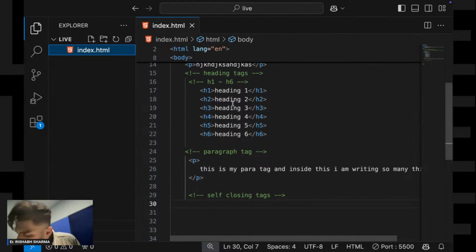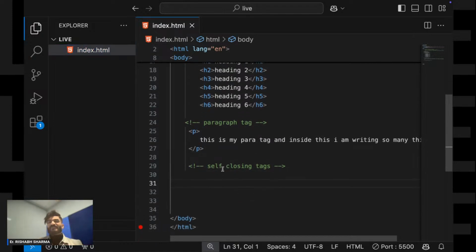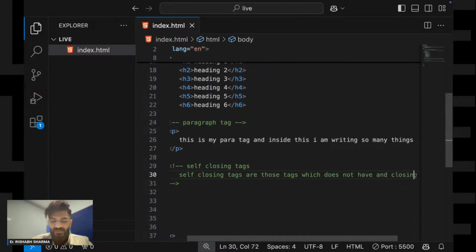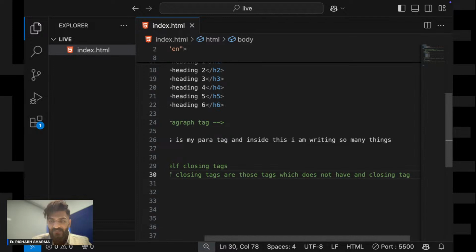I am not talking about inline elements. There are some self closing tags. Self closing tags are those tags which do not have any closing tag with them.